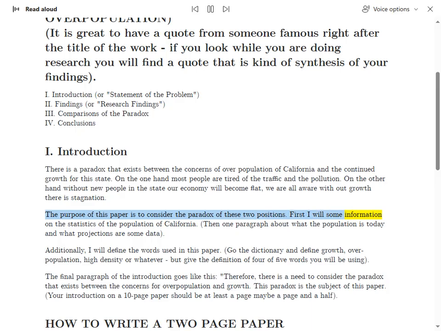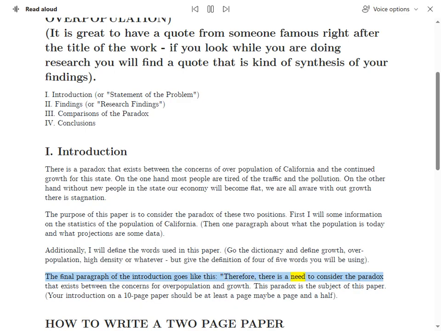First, I will give some information on the statistics of the population of California. Then one paragraph about what the population is today and what the projections are, some data. Additionally, I will define the words used in this paper. Go to the dictionary and define growth, overpopulation, high density, or whatever, but give the definition of 4 or 5 words you will be using. The final paragraph of the introduction goes like this.